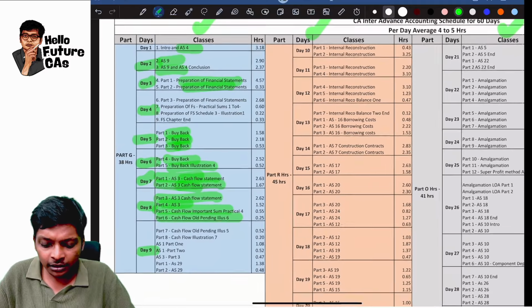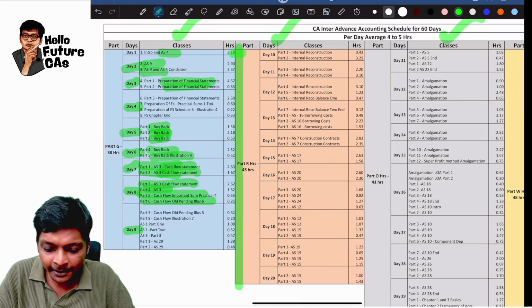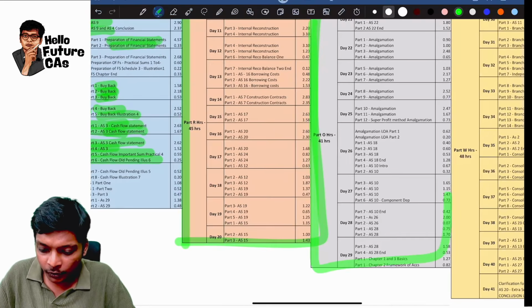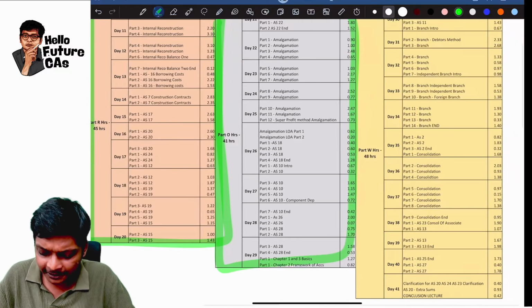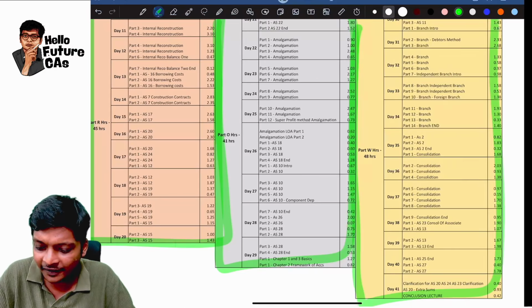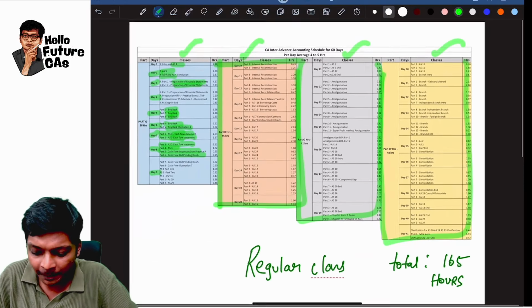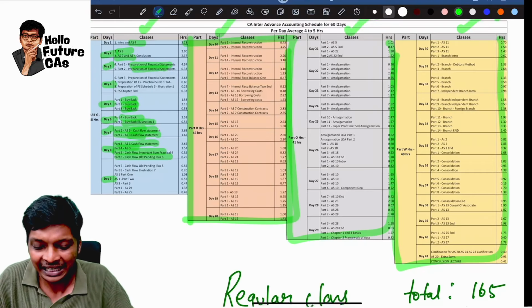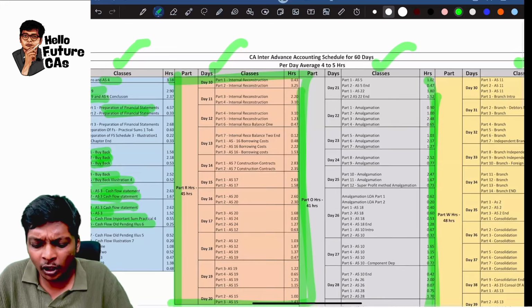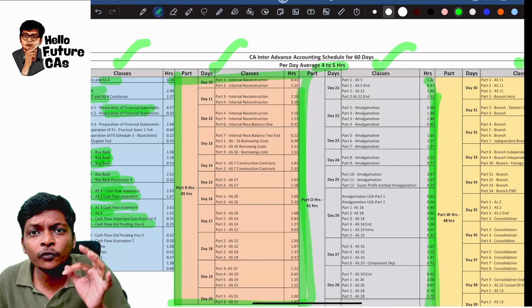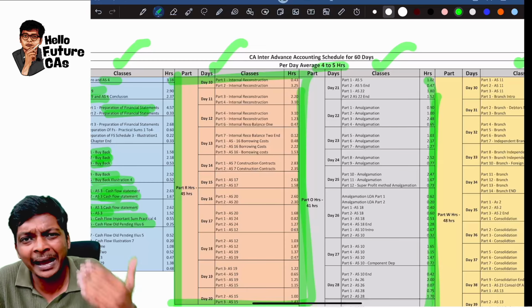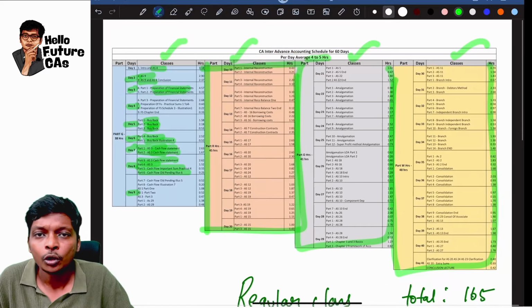And then you will move on to the second part, which goes till day 20. And then the third part, which goes approximately till day 30. And then till day 41, you will go through the fourth part. Day by day, I have given you what you have to watch, and each day you will be watching only close to 4 to 5 hours of class, guys. That's it. 4 to 5 hours of class maximum in a day you will be watching.